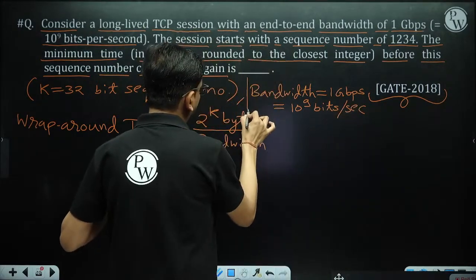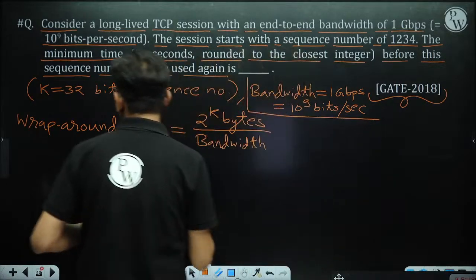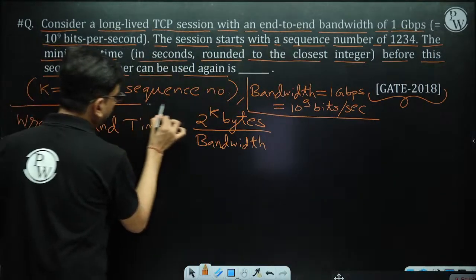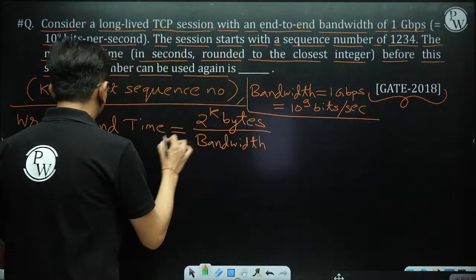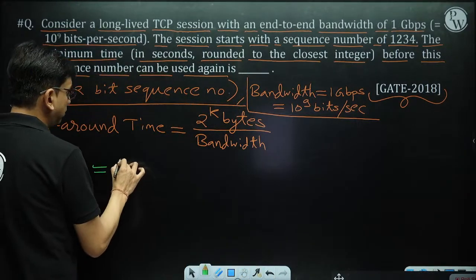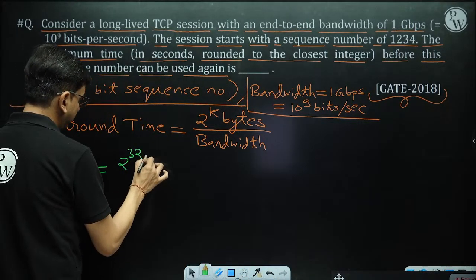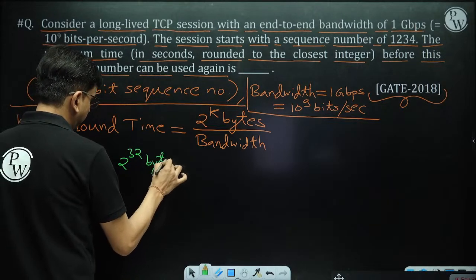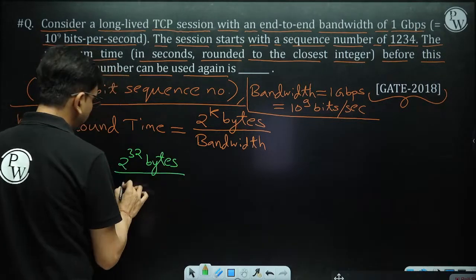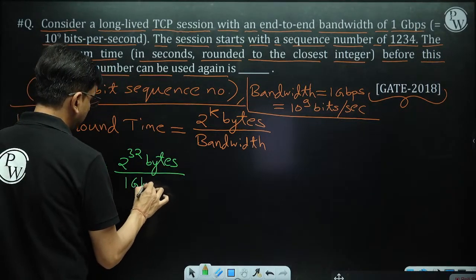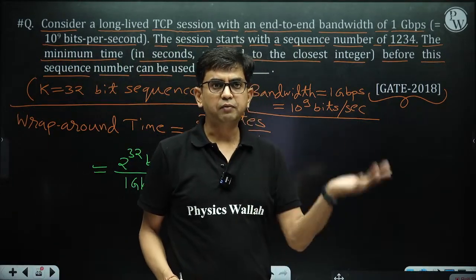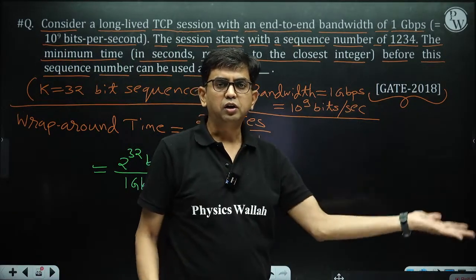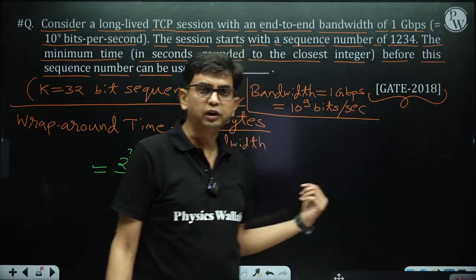So here we are putting this value, and the sequence number is 32 bits long. So this is 2 to the power 32 bytes divided by 1 Gbps, means how much time is required to transmit 2 to the power 32 bytes using this bandwidth.